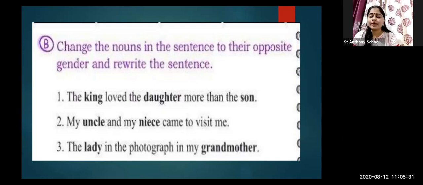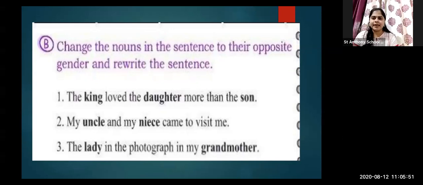And rewrite the sentence. Let me see. The whole sentence you have to write. I request parents to help students to type, because this will be a bit difficult for them to write the whole sentence.